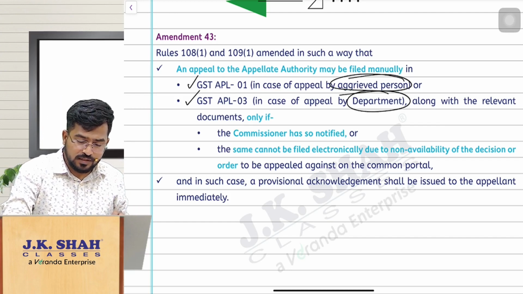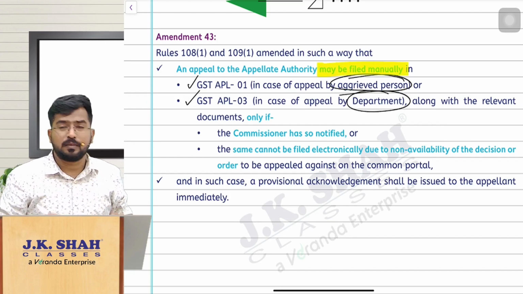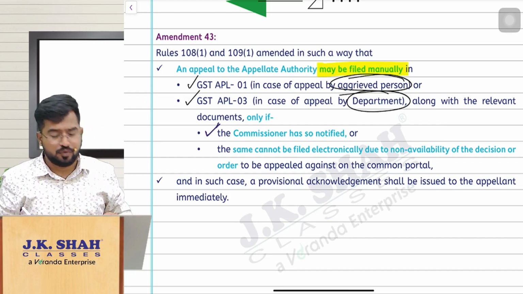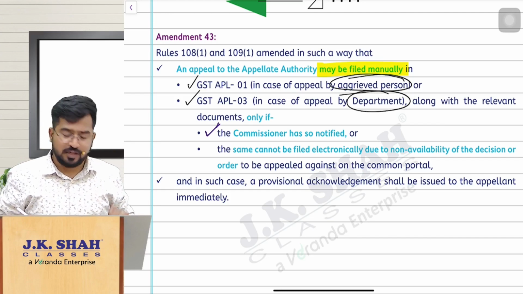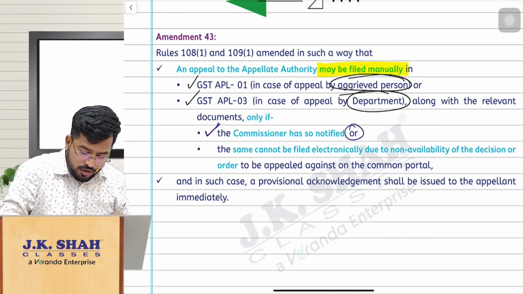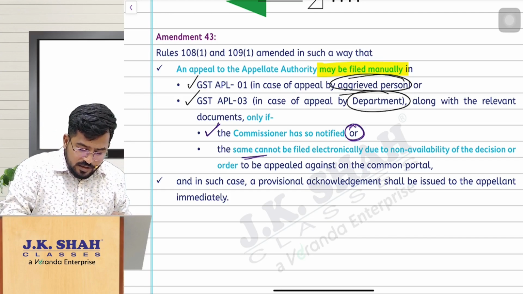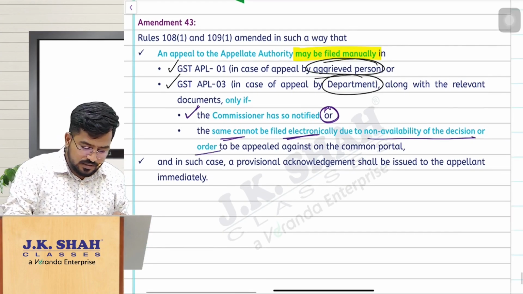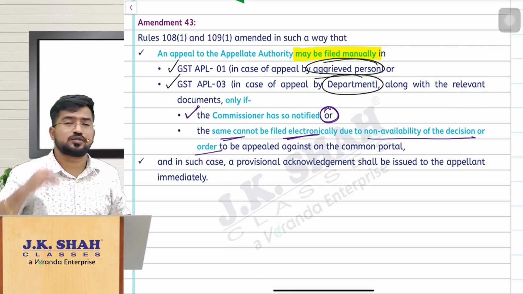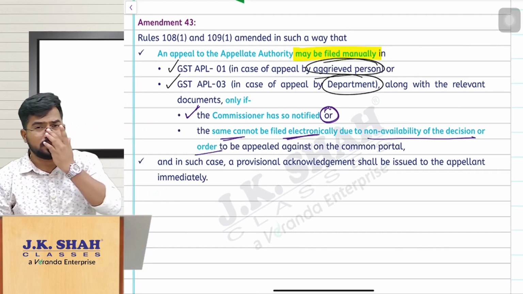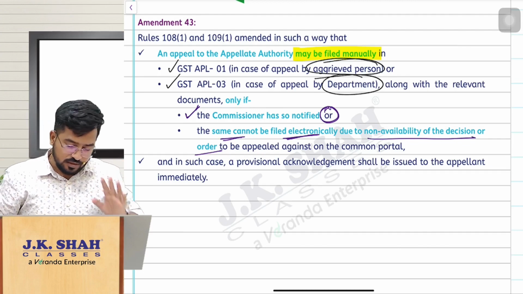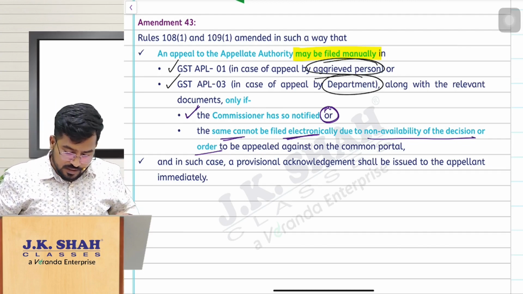It may be filed manually when the Commissioner notifies, or when the appeal cannot be filed electronically because of the non-availability of the decision or order which has to be appealed against. Sir, the order against which I have to appeal is not available to me.